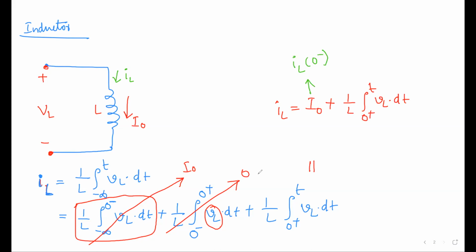So the equation you finally got is IL is equal to I naught plus 1 by L integral 0 plus to t VL dt. So finally what you can write, these are the currents. You can say this is a KCL, right? So if you try to redraw this circuit, how would you redraw it? I'll try to draw it somewhere here. Not required, right?